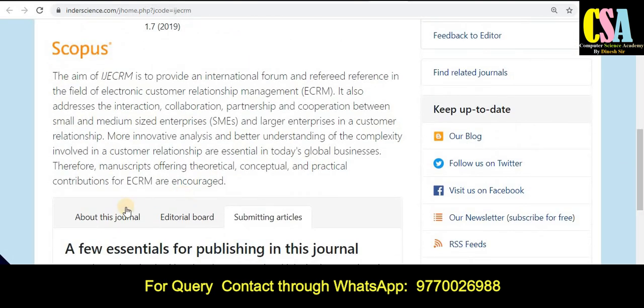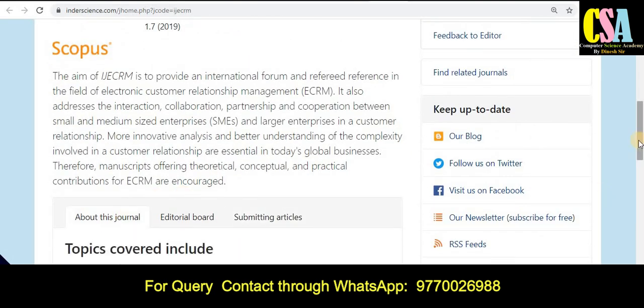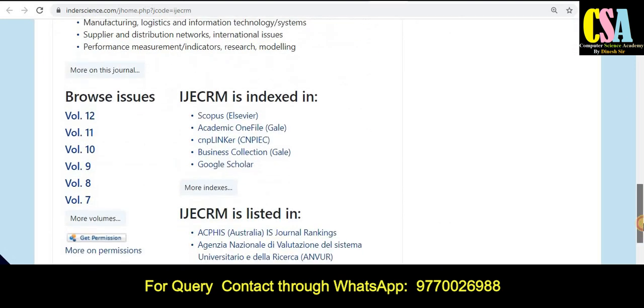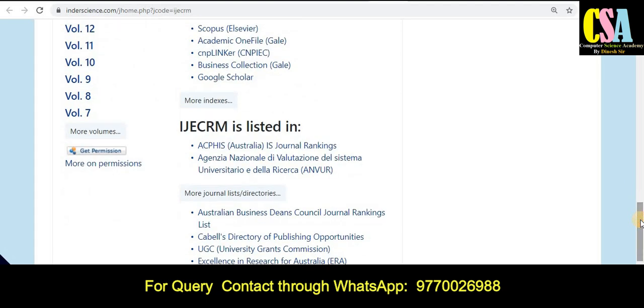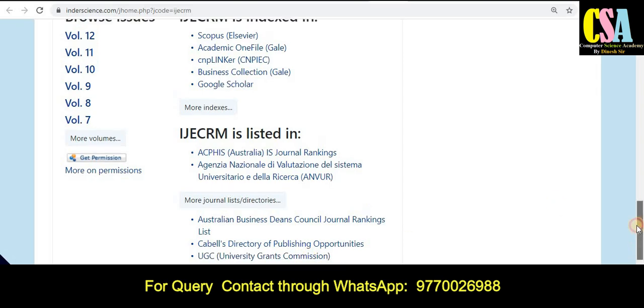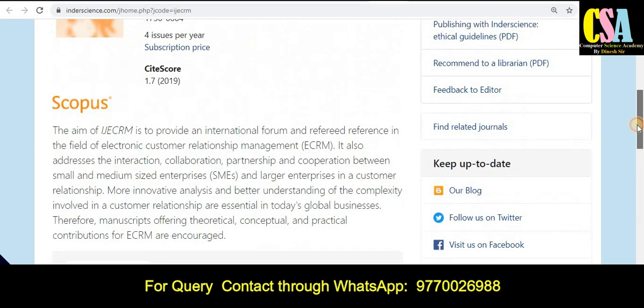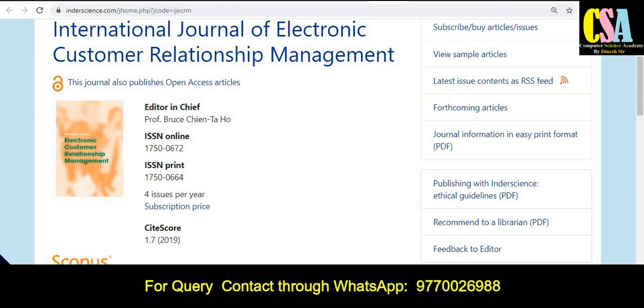So this is all about this journal, and the most important thing about this journal is indexing. Indexing is the most important thing. This journal is related to the Scopus category and also many more indexing. As you can see here, this journal belongs to the Scopus category and is also a UGC CARE listed journal. So this is a golden opportunity to publish your research paper in this journal.